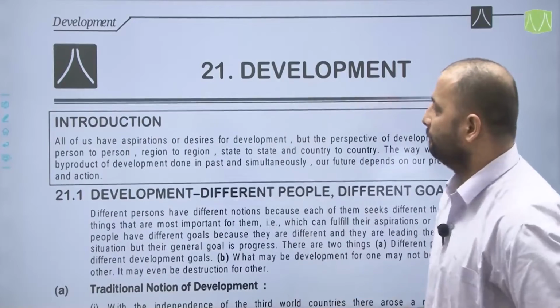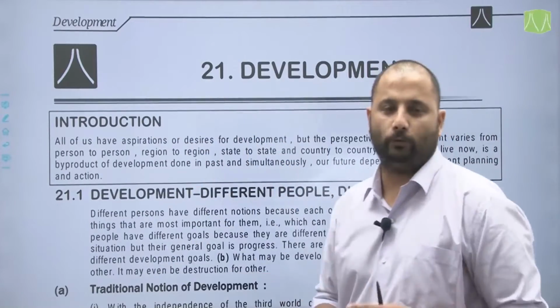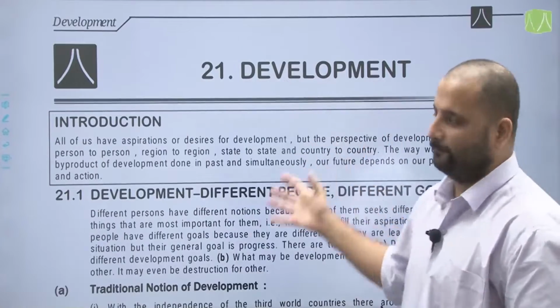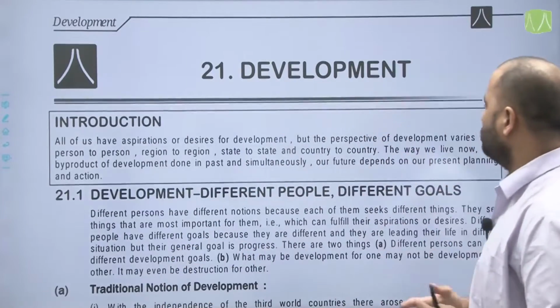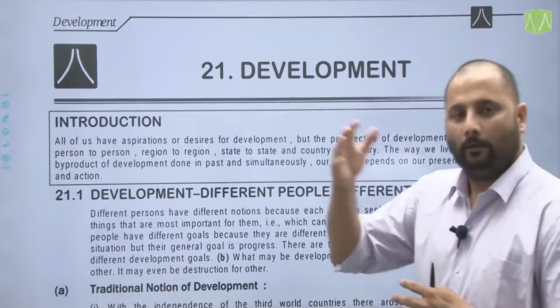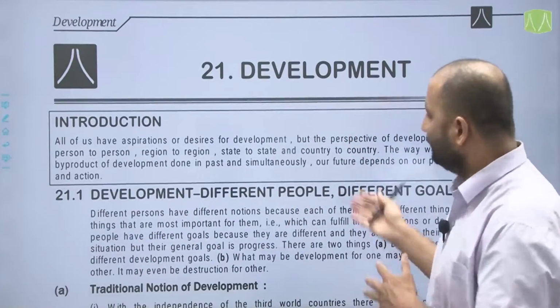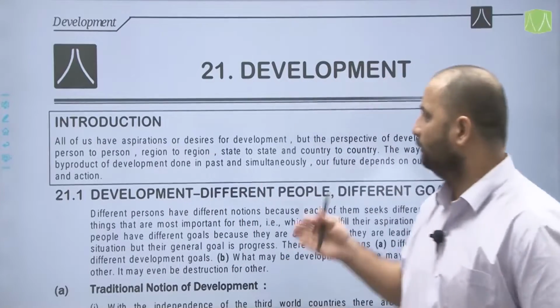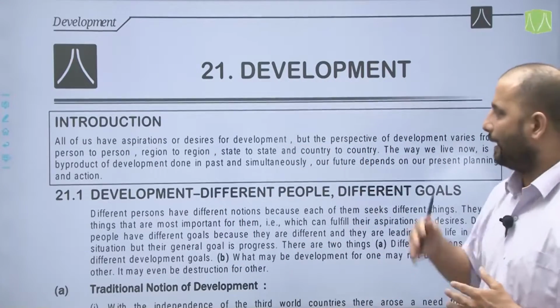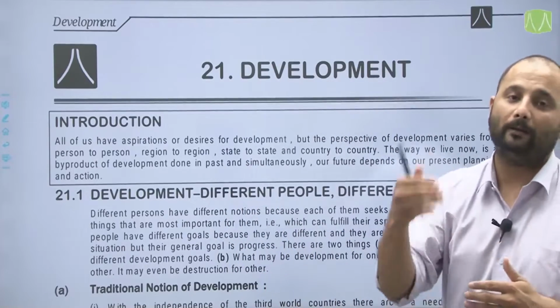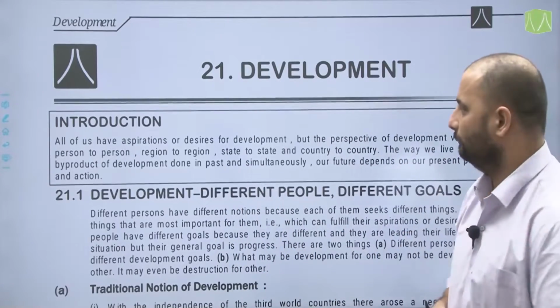Now as you can see here, first of all we will just go through the introduction. That is, all of us have aspirations or desires for development, but the perspective of development varies from person to person, region to region, state to state and country to country. The way we live now is a byproduct of development done in the past, and simultaneously our future depends on what kind of development we are doing in today's world.